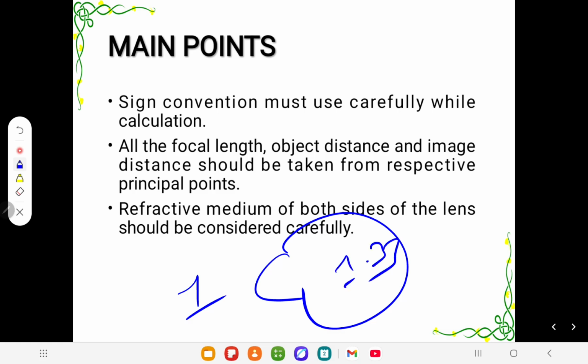We will discuss a lot about it in the case of the Gullstrand eye model and all these things, and our eye is not the same on both sides. That's why we have 24 mm as the secondary focal point and almost 16.67 mm as the primary focal point, isn't it? Both are not the same, not at all.